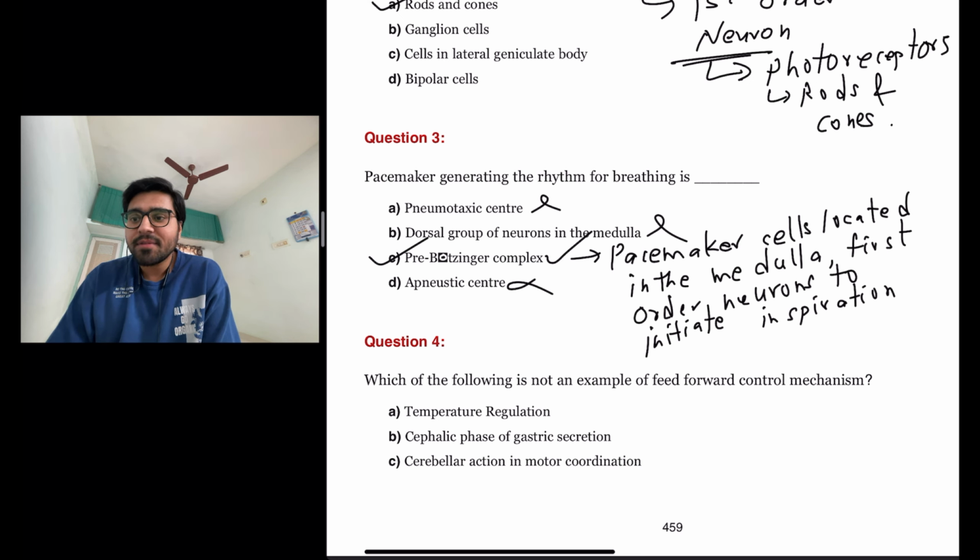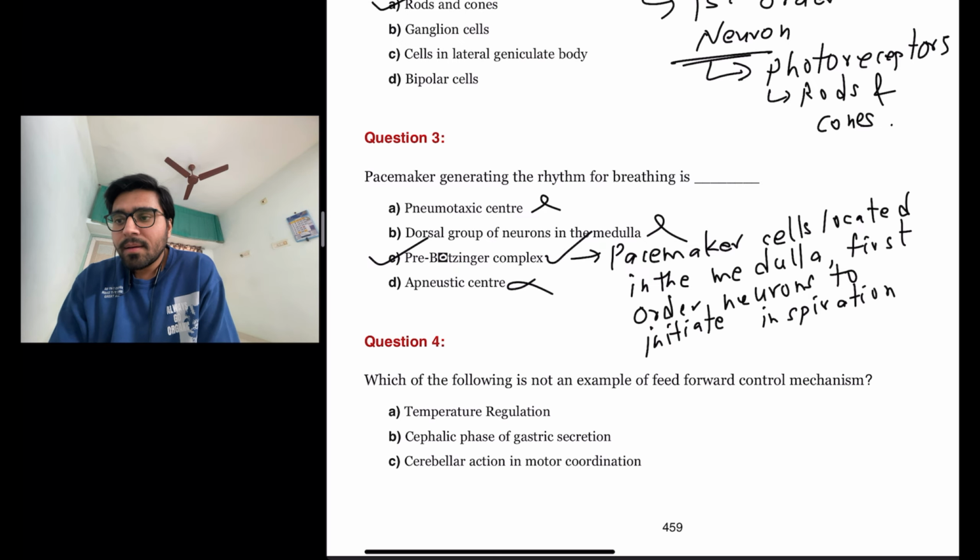The next question is, which of the following is not an example of feed forward control mechanism? So first of all, let us know what is the meaning of feed forward control mechanism.